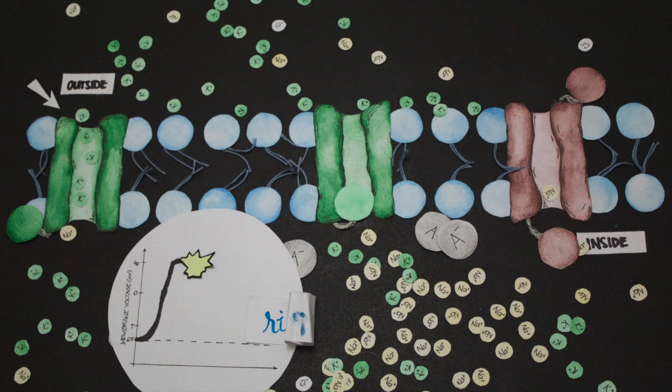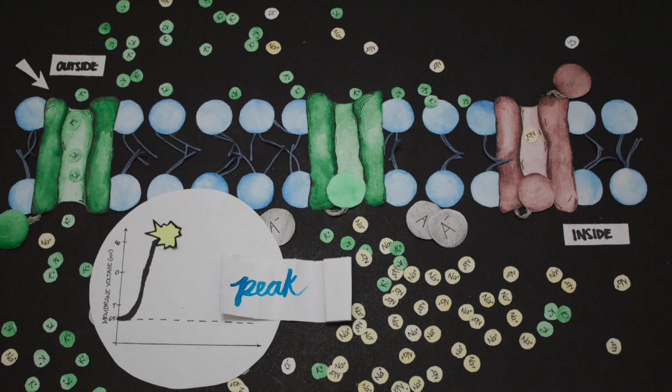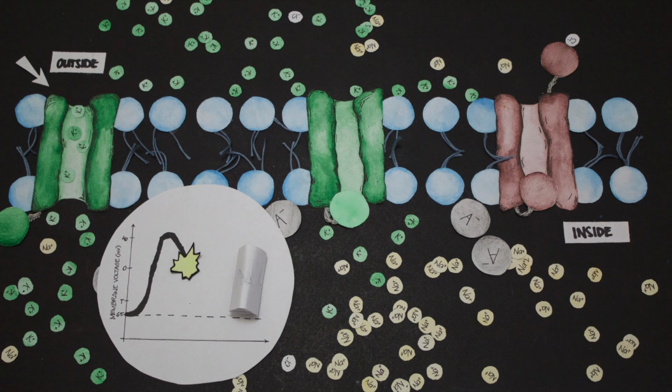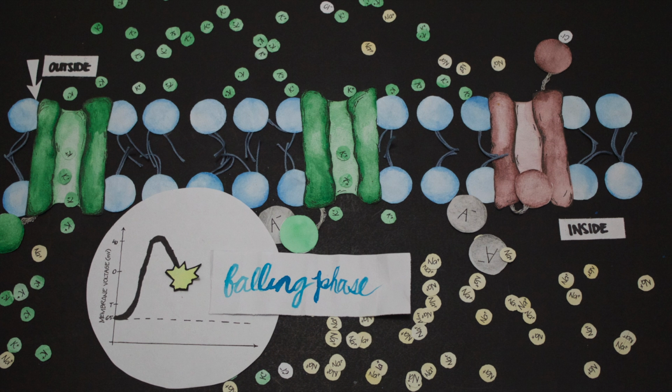When the depolarization reaches its peak at about 40 millivolts, sodium channels become refractory, thus non-activable, and an influx of sodium ions is blocked, greatly decreasing permeability to sodium ions. Potassium channels continue to open though, increasing the permeability to potassium ions, allowing more and more of them to leave the cell. Similar to the inflow of sodium, the potassium ions rush down both their concentration and electrochemical gradients to get out of the cell.